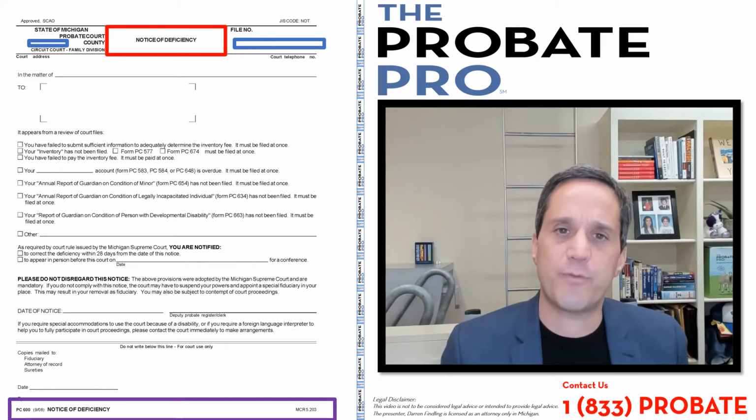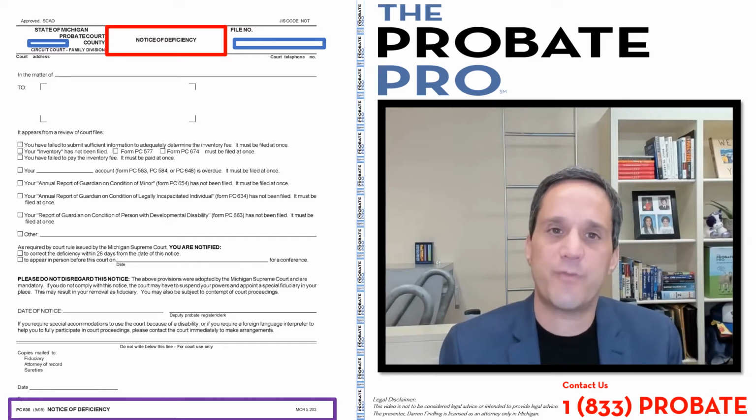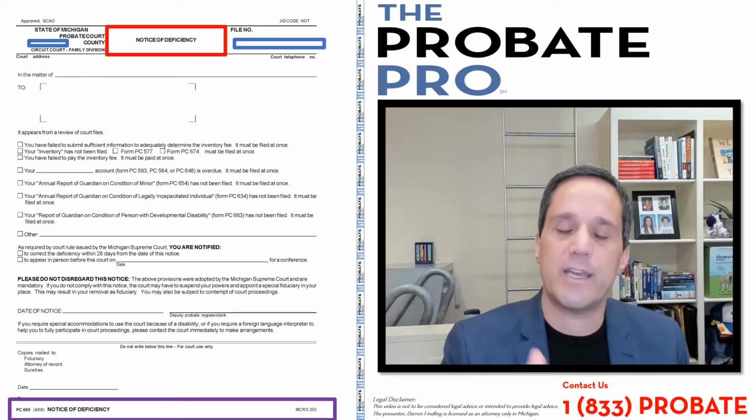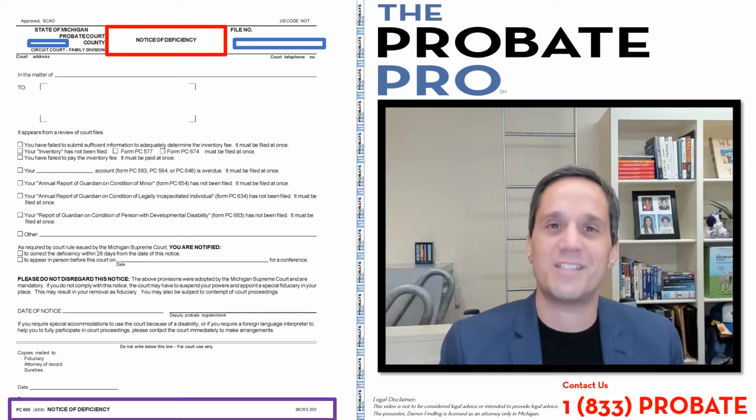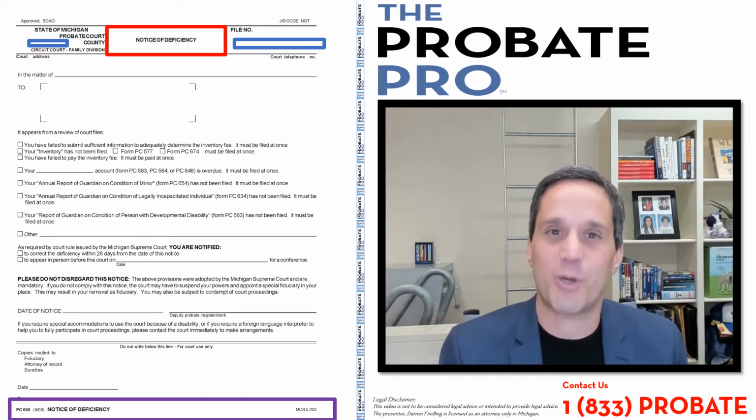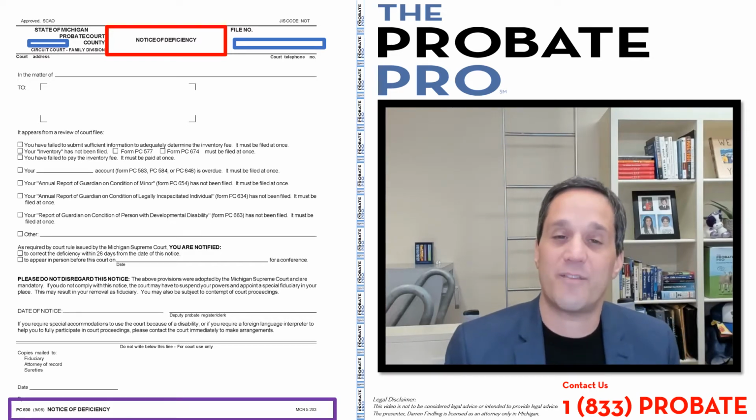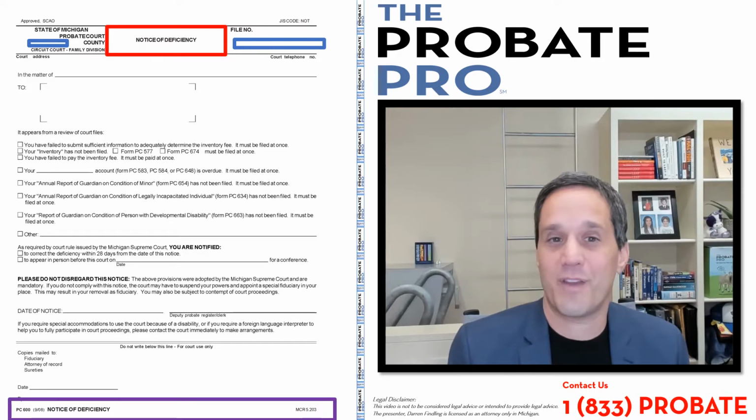Remember, this is not a form that you're creating. It's a form the court is creating, sending you notice that you are deficient. You've broken your duties, you've breached your duties, you've failed to do something you're required to do under statute or court rule. Top left corner will identify the court, top right corner the county.